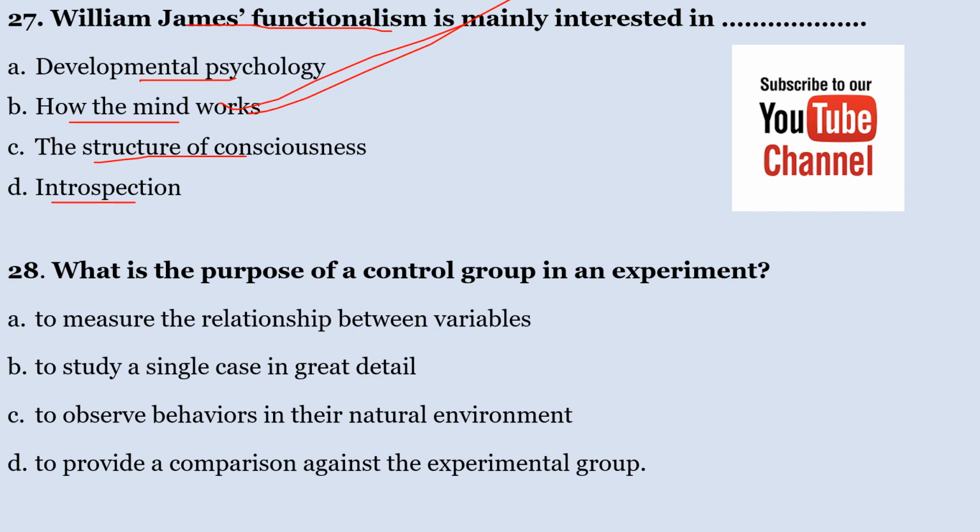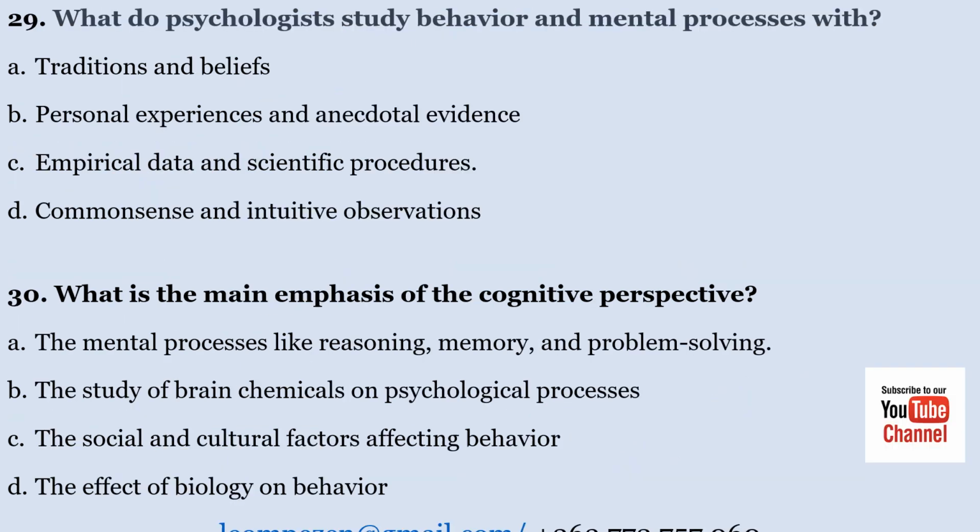What is the purpose of the control group in an experiment? A. To measure the relationship between variables. B. To study single cases in detail. C. To observe behaviors in their natural environment. D. To provide a comparison against the experimental group. What is the purpose of a control group? The correct answer here is D. To provide a comparison against the experimental group.